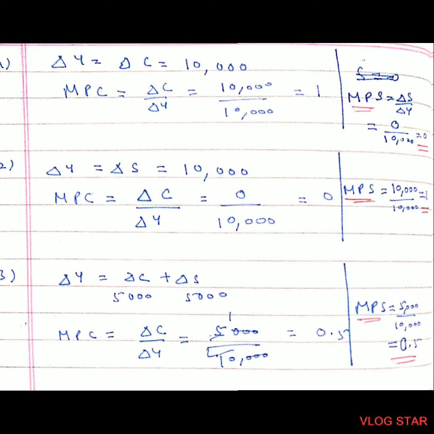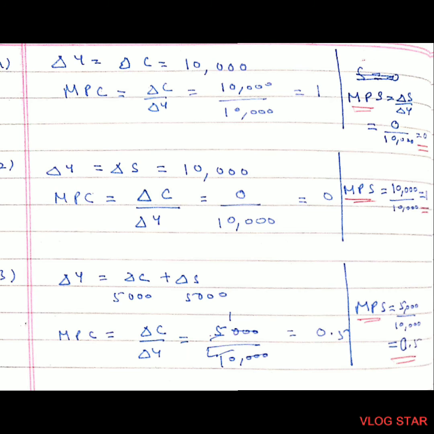So as we know, the first person spends very carelessly. Whatever income he gets, he spends it all. So there won't be any savings, and the formula for MPS is change in savings upon change in income. Change in saving is 0, income change was 10,000, answer is 0. Here as you add MPC and MPS, it turns out to be 1. 1 plus 0 equal to 1.